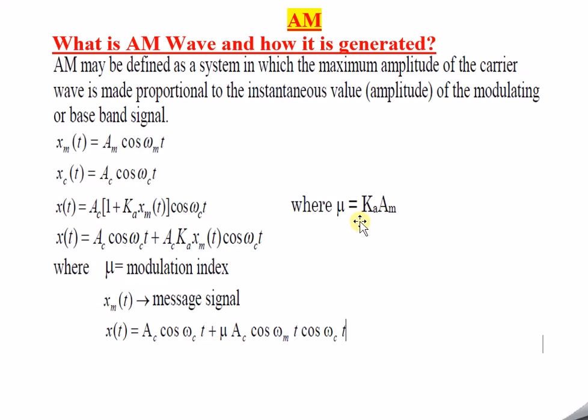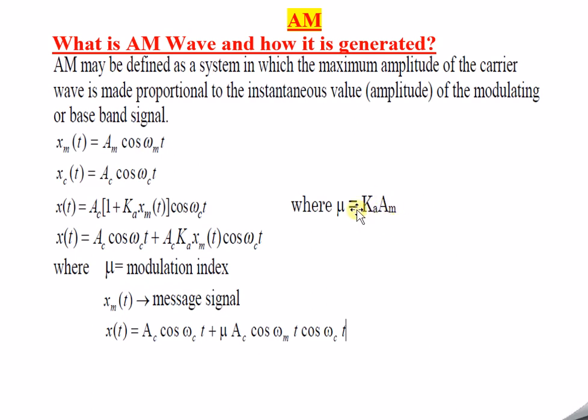Modulation index is nothing but the extent to which the modulation has happened. It can be 0.5, 1, so these values it can take. Let us discuss this shortly, maybe in the next session. So just remember it is ka into am.